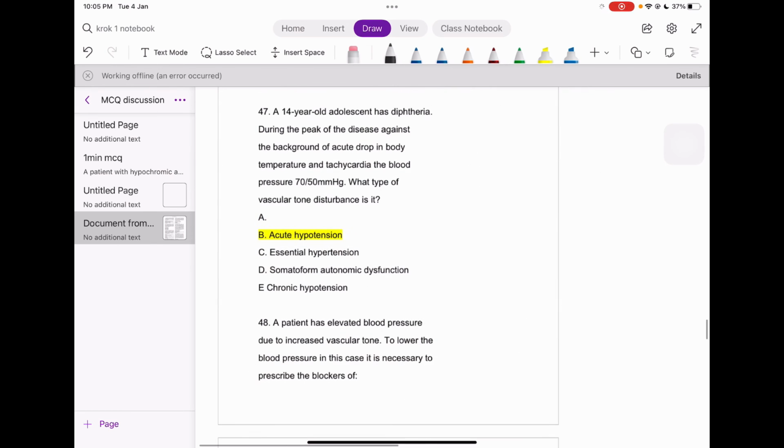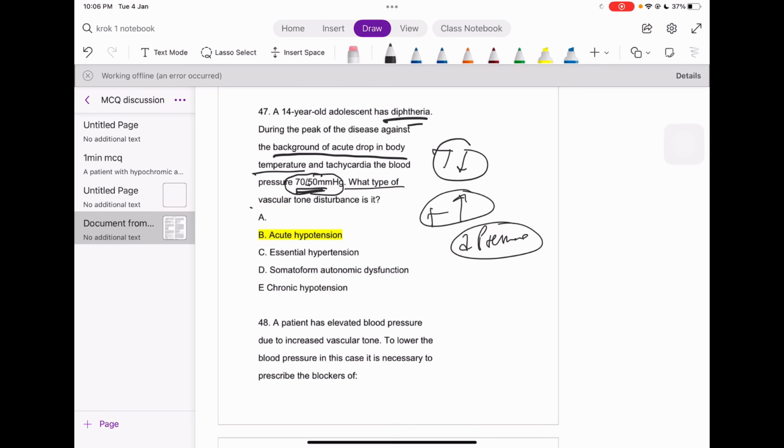Next question. The patient has diphtheria, with peeling blood against the background of an acute drop in body temperature and tachycardia. So is endotoxic shock happening? No, not endotoxic shock, guys. Maybe some endotoxins are getting secreted by this diphtheria. So the temperature is getting dropped, and tachycardia is present. The blood pressure is 70/50, so there is a decrease of pressure out here.